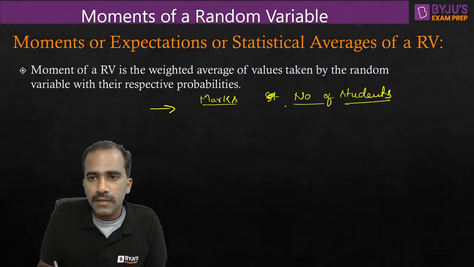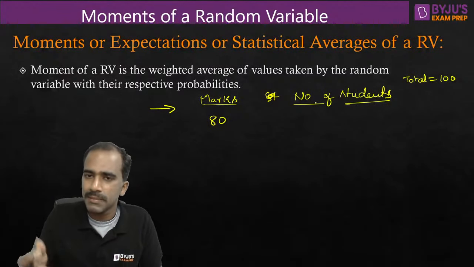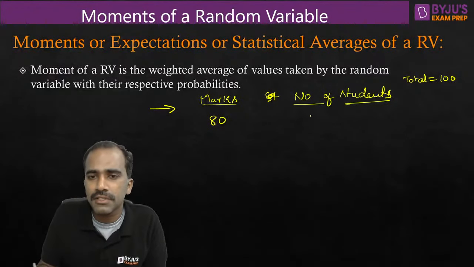Okay, so total number of students is, let's say, 100. Now there are many students who got 80 marks. How many students got 80 marks? I'm giving some statistics, based on that we'll find some average.